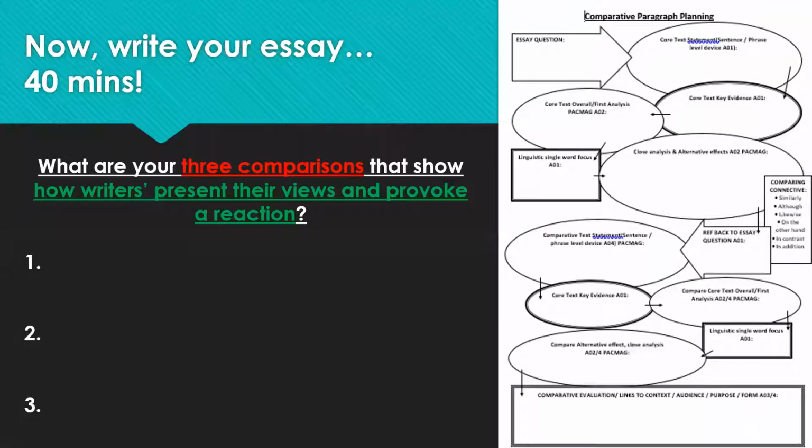Right, so once you've got a range of things that answer the question, you then want to use your comparative planning sheet. In the 40 minutes you've got left to write your essay, try and get at least 3 good comparisons down. So 3 comparisons that show how the writers present their views and provoke a reaction from the reader.